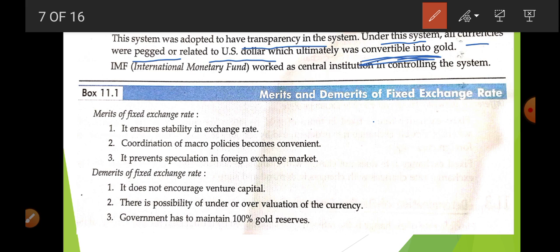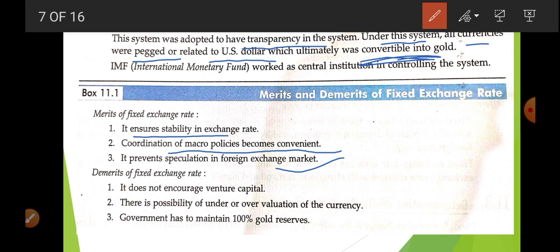Okay, now what are the merits of this fixed exchange rate? First of all, it is decided by the government, so there is stability. Why? Because any decrease or increase in the foreign exchange rate is just because of the government. Now coordination of macro policy becomes convenient. Next, it prevents speculation in the foreign exchange market.